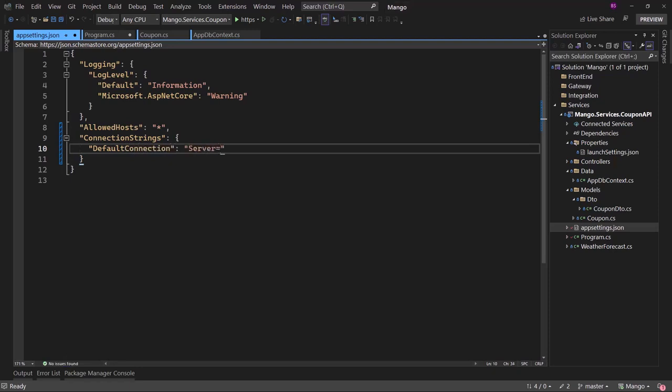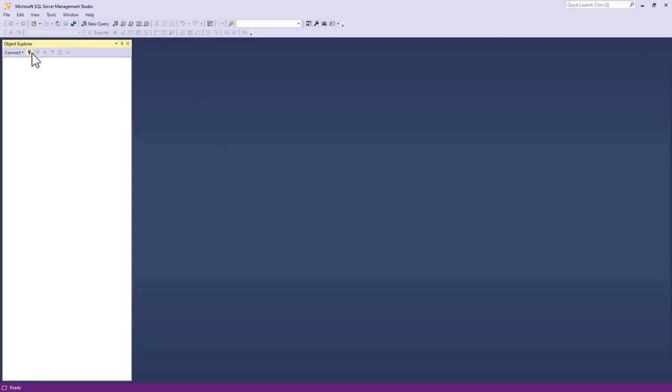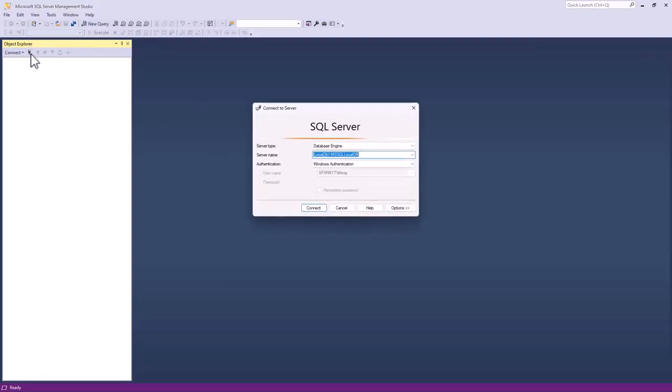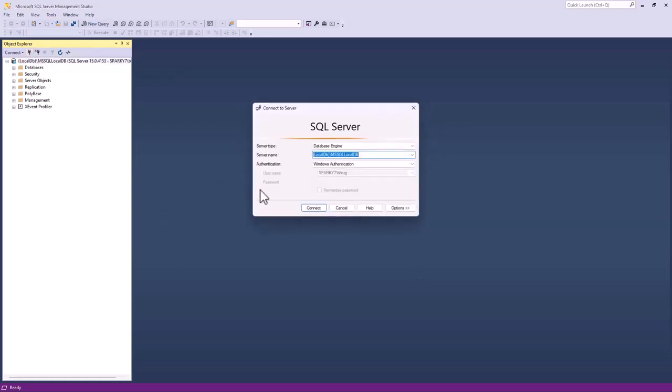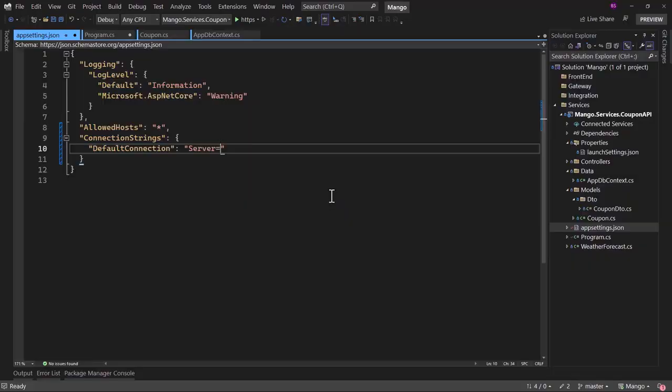First we have the server name, and for that we will open SQL Server. There when we hit the connect icon, we have a server name. Whatever server name works for you, you can copy that. I will copy this because you can see when I try to connect, I am able to connect there. For many of you, if you add a dot and try to connect, it might work. I do not have that configured on my machine, but I have the local DB, MS SQL LocalDB. So I will copy that, paste it right here.